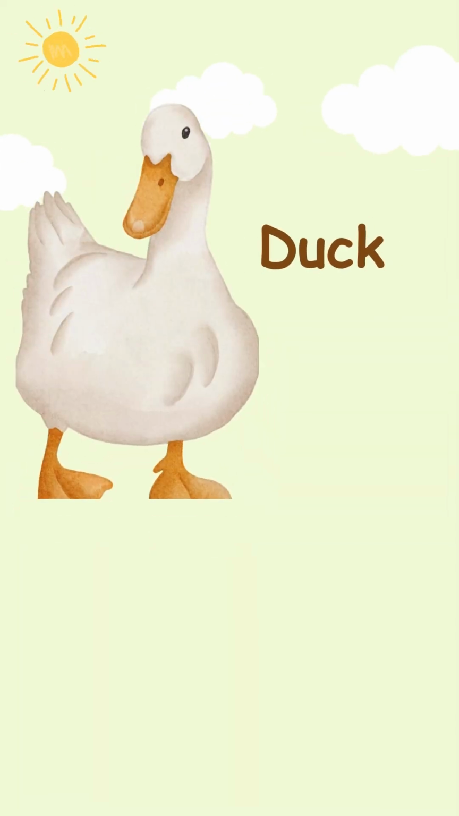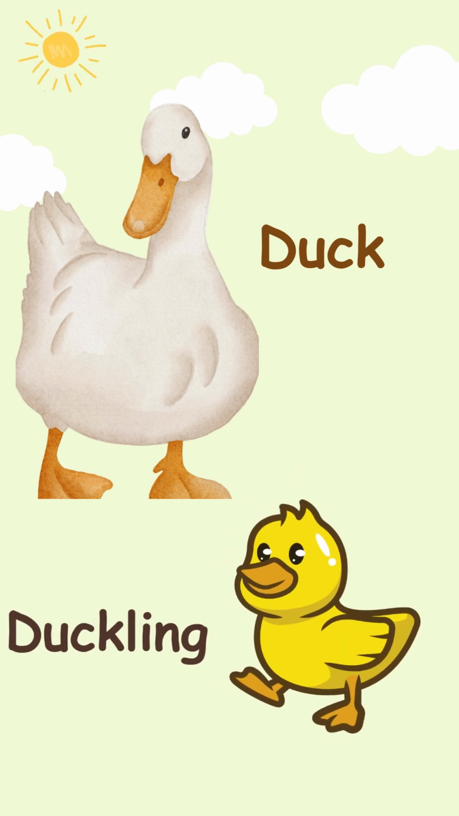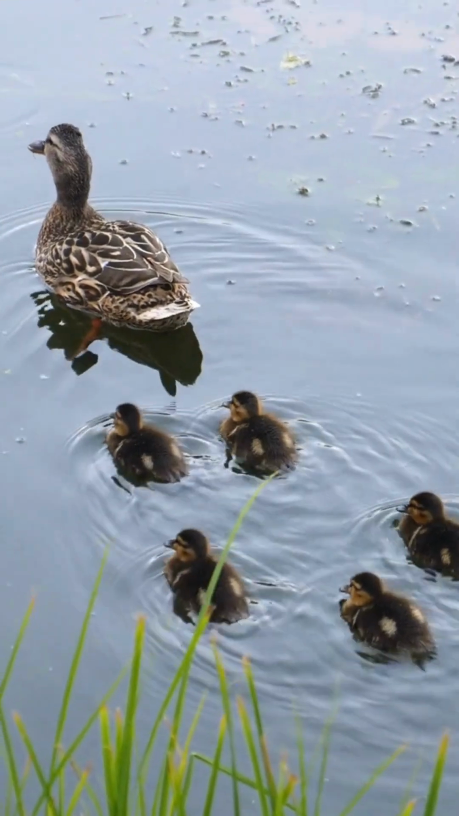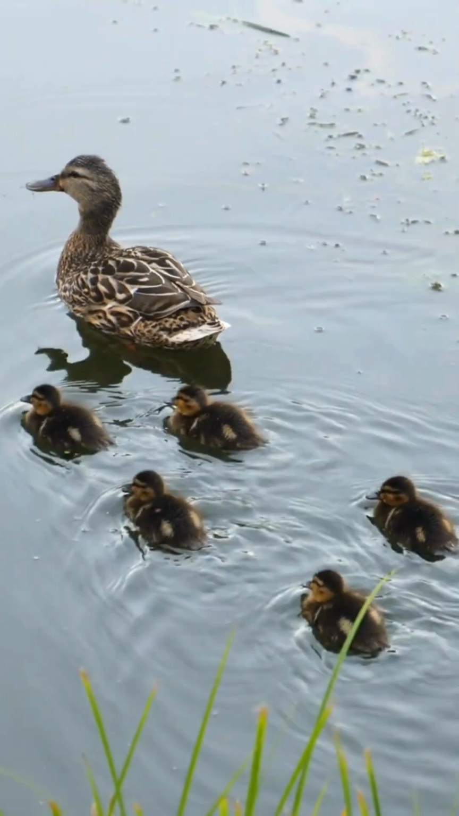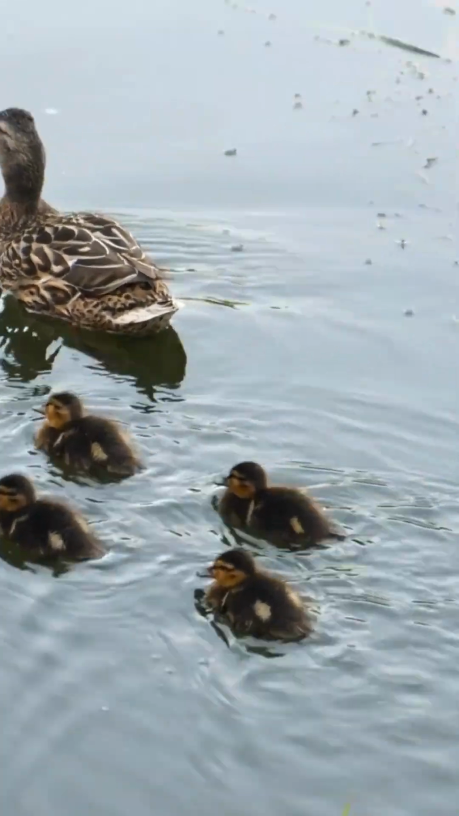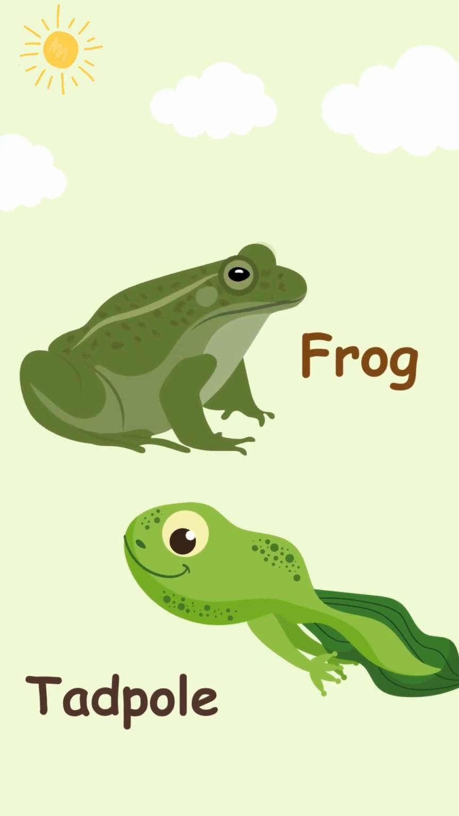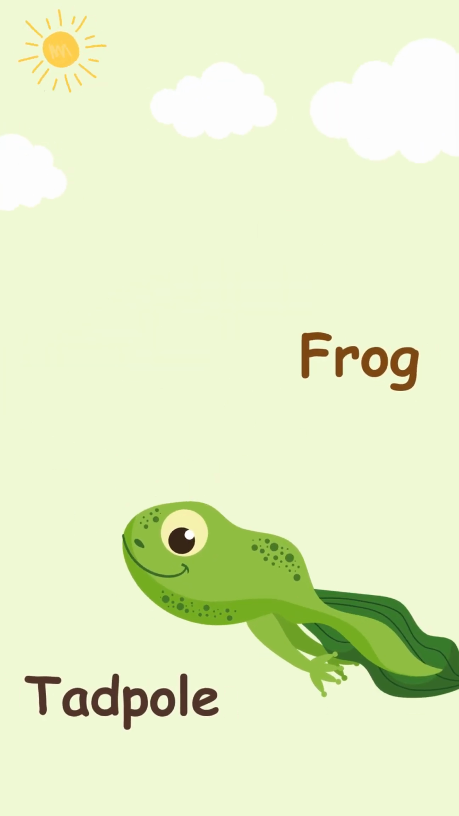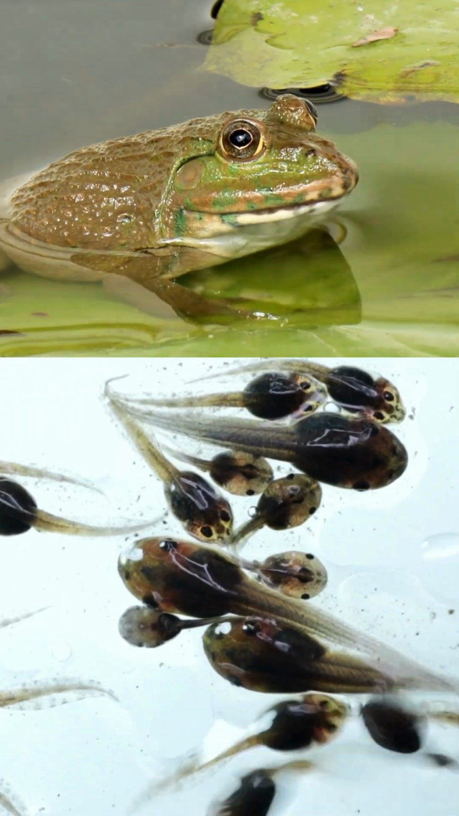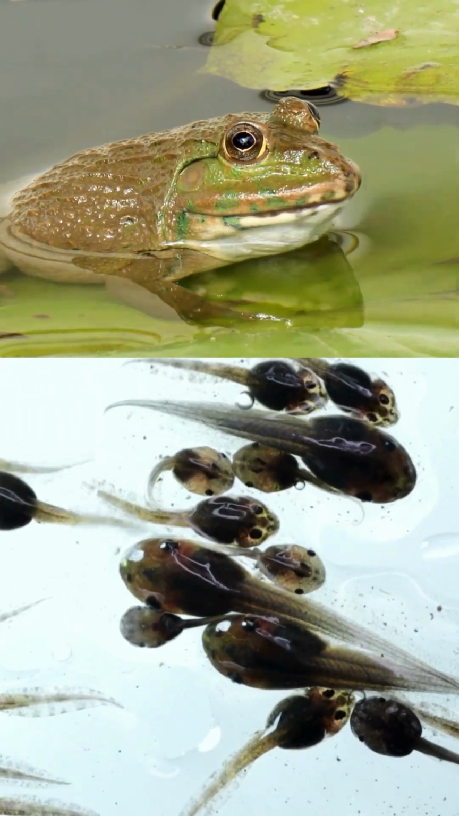Duck. The little one of duck is called duckling. Here you can see duck and its ducklings. Frog. The little one of frog is called tadpole. Here you can see frog and its tadpoles.